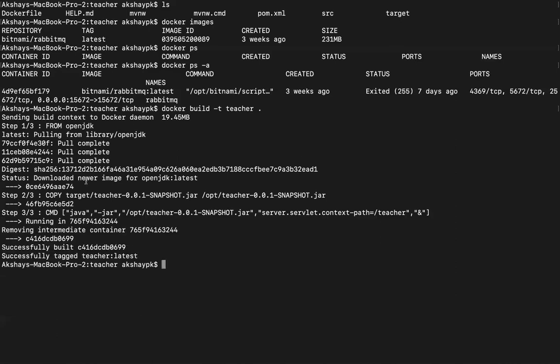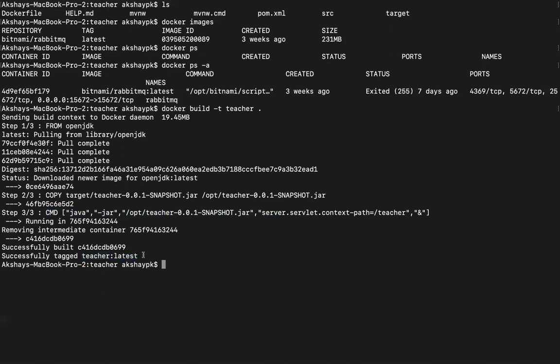Cool. So now it has completed all of the steps. It has completed step 2 to copy it, and then it has completed step 3 to add this instruction on how to run your Java application, right? And now you can see over here, it has finally built it and tagged it as teacher:latest.